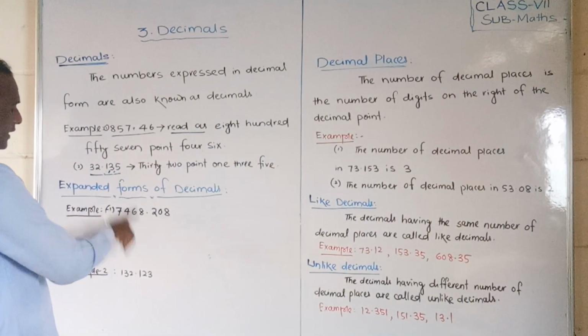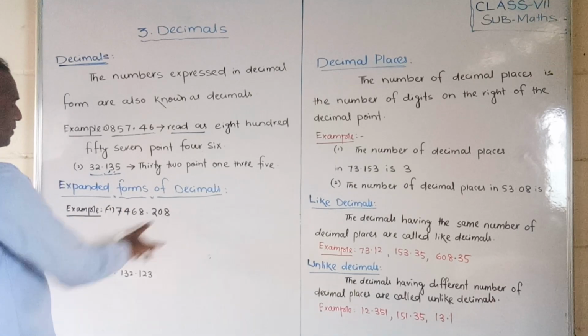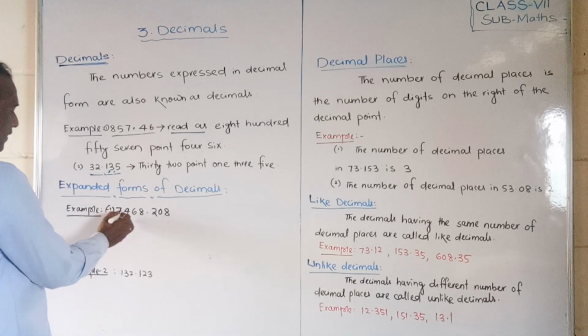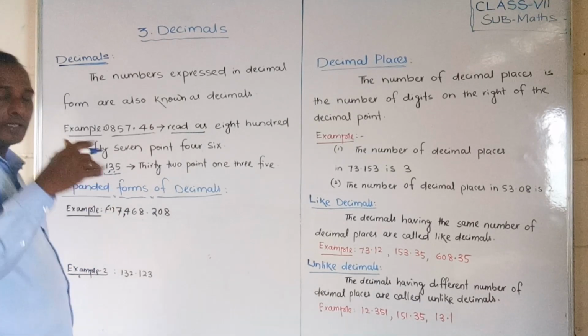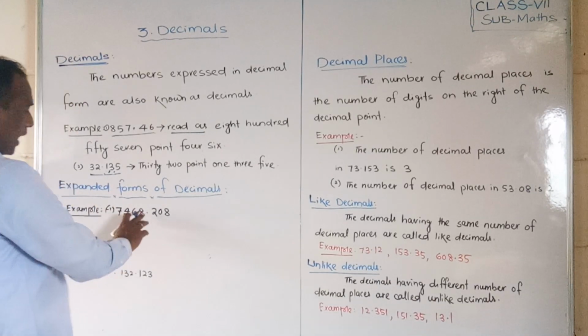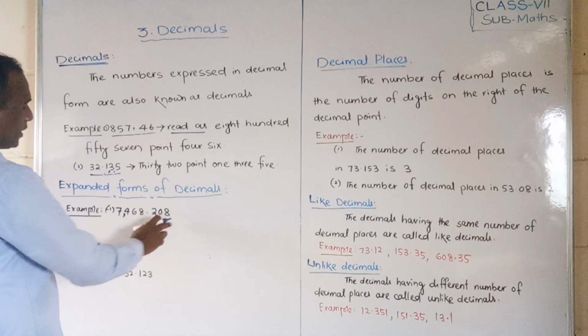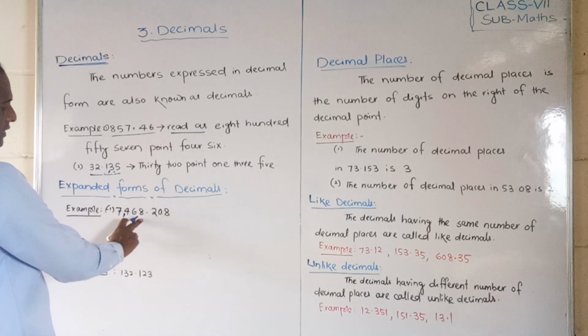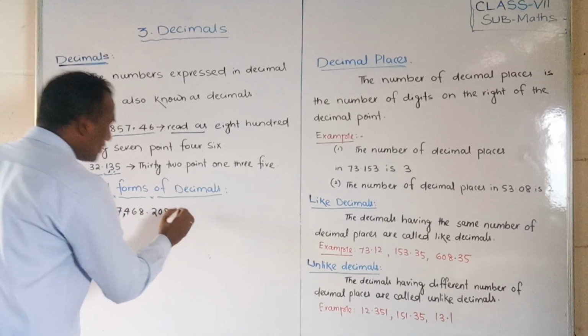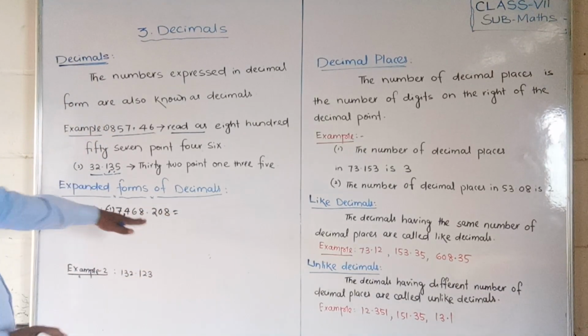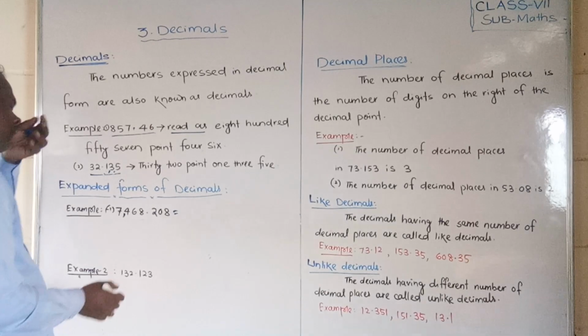Now here, first read the question. First, what is the decimal number? This is 7468.208. As usual, you read the whole number as you normally would, and after the decimal you read the digits individually. So how should we make this expanded? First make the whole number expanded, and after that do the decimal part.